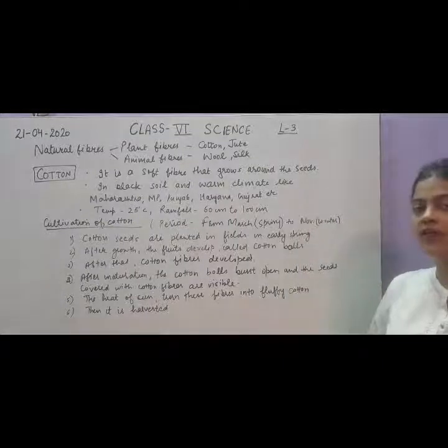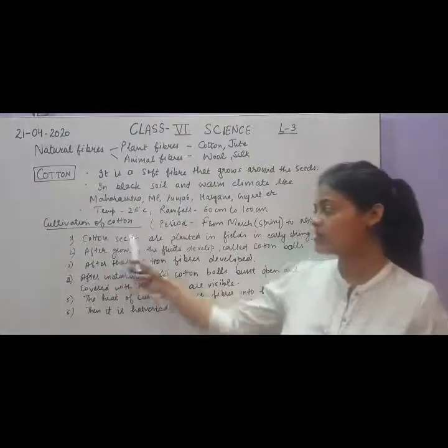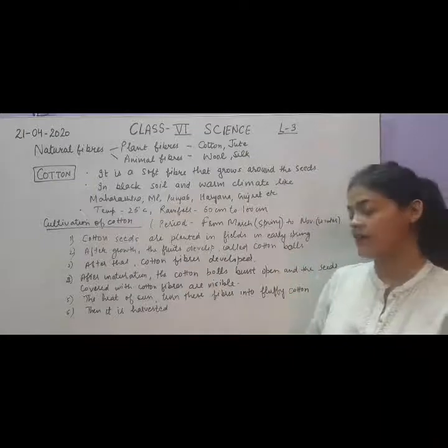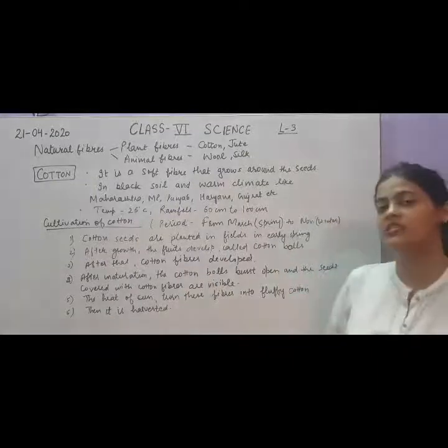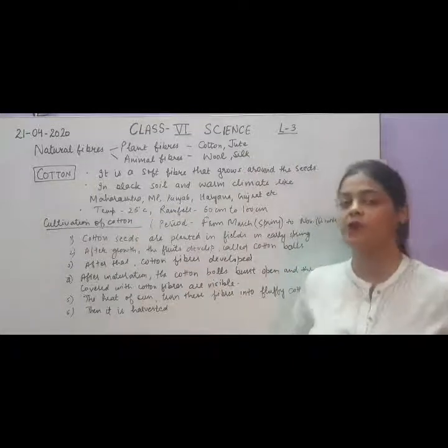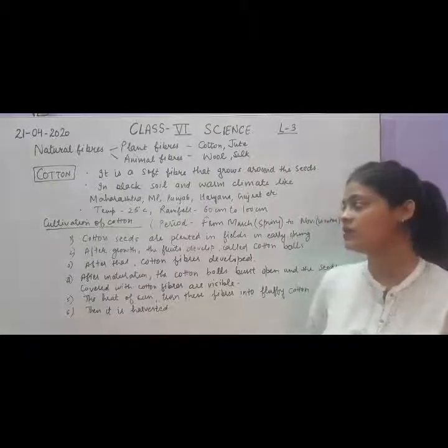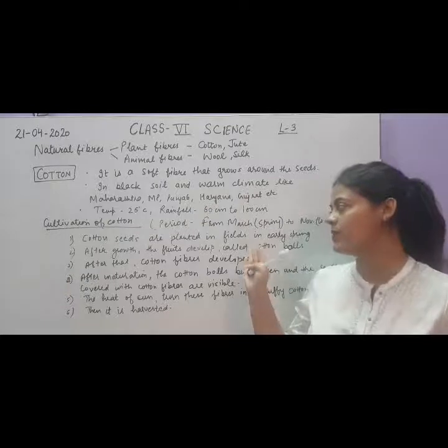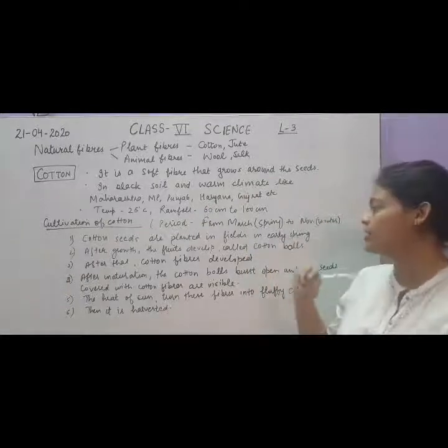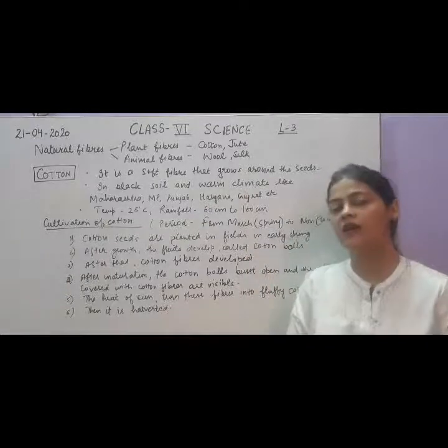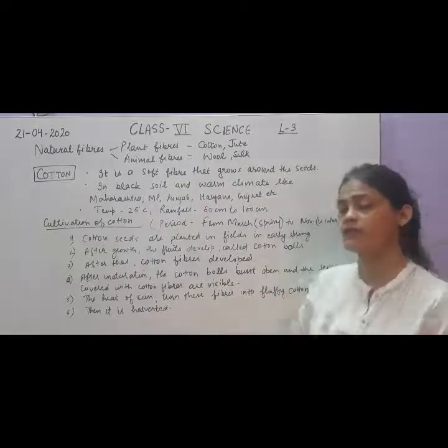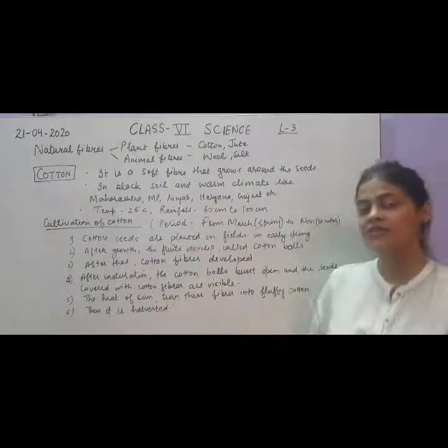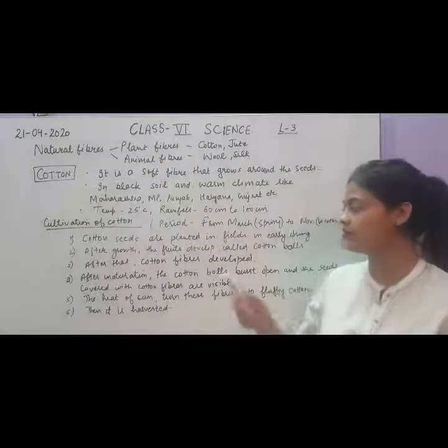So let's see how the cultivation is being done. First, the cotton seeds are planted in the fields in early spring. The fields are properly prepared for the plantation of the cotton seeds. So the cotton seeds are planted in the fields in early spring, means in the starting of the March month, the cotton seeds will be planted in the field.